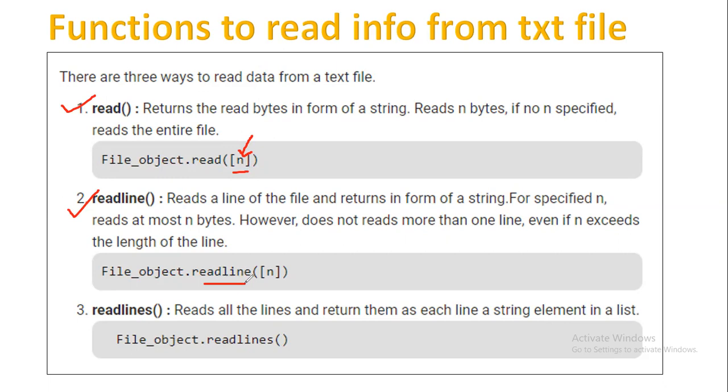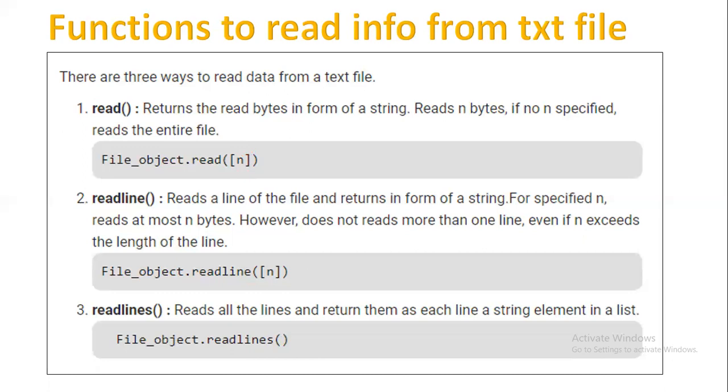This is simply going to read one line at a time. Again, it takes a parameter which is optional. If you don't specify, it will read one line at a time. If you specify, it will read those many lines at a time. That's the difference. Okay. And the readlines function reads all the lines which are there in that particular file. Okay. So I hope this part is pretty much clear to all of you, that what is the difference between the read function, readline function, and readlines function.